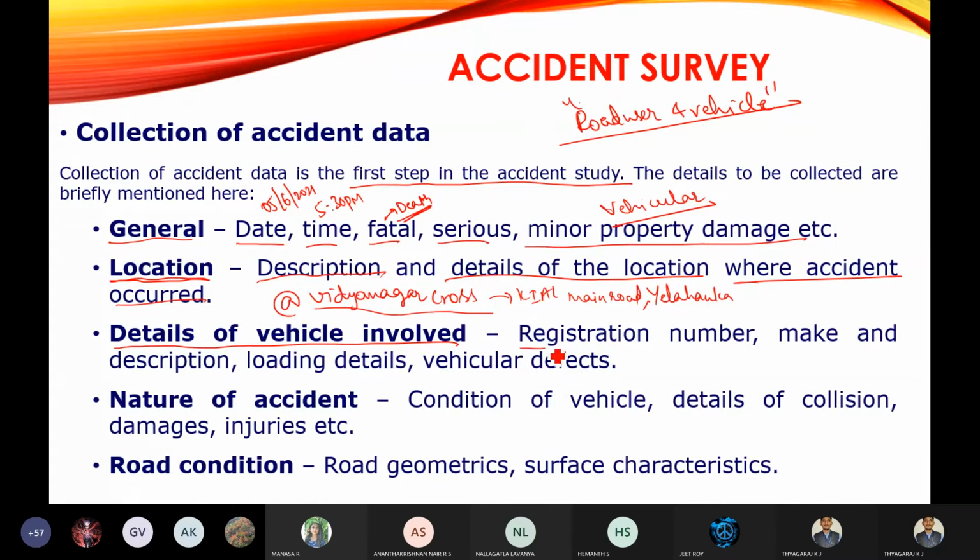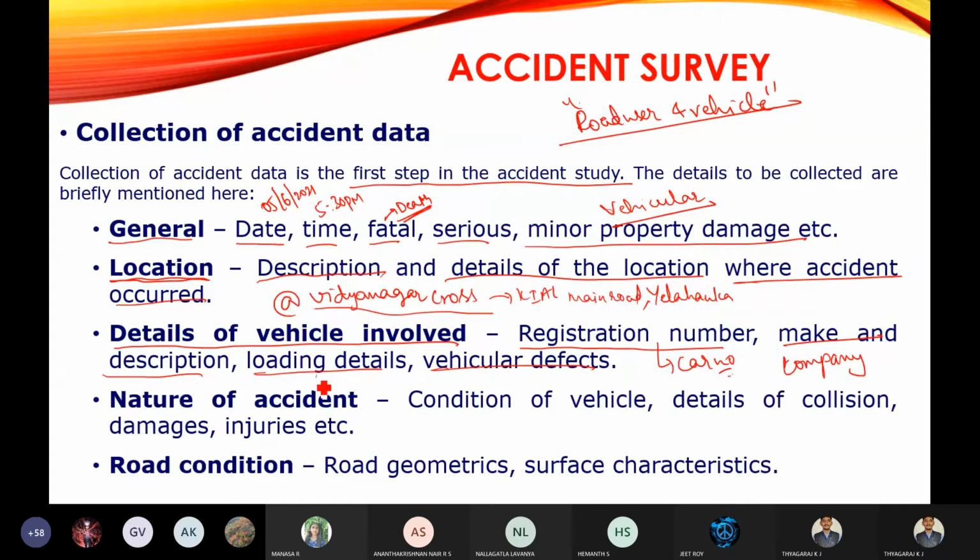That is the registration number, make and description, loading details, and vehicular defects. So registration number, that is the car number, you are going to note down, and make and description, that is what is the model and which company the vehicle is from, and all other details of the vehicle you are going to note down.